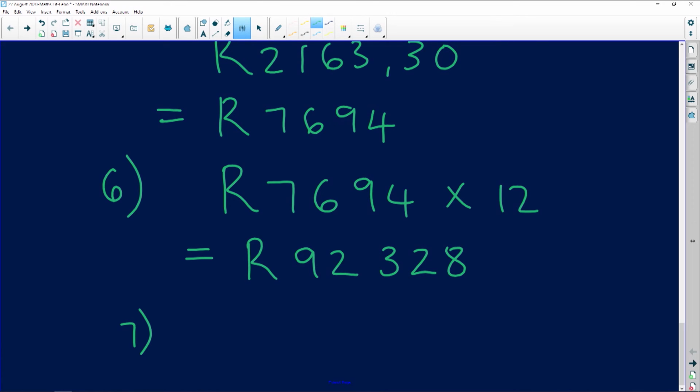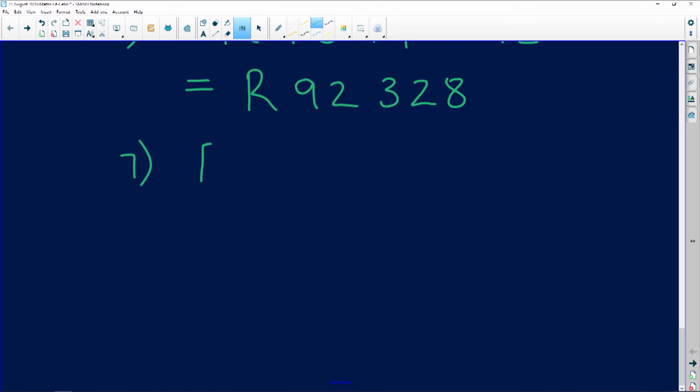So in this particular case, we are looking for the percentage increase, and this is the calculation that we are going to be using. Look at this formula super, super carefully. I'll call the percentage increase PI.